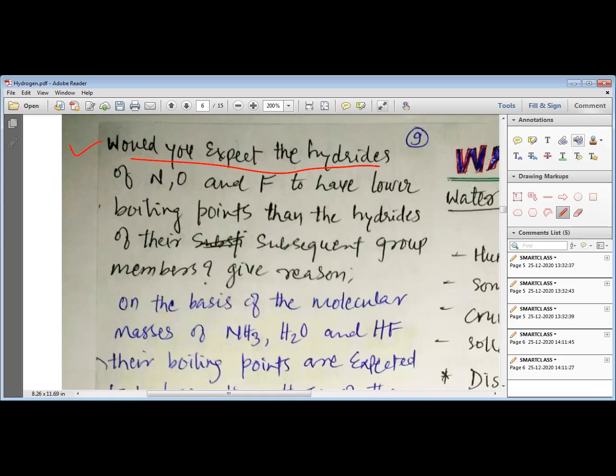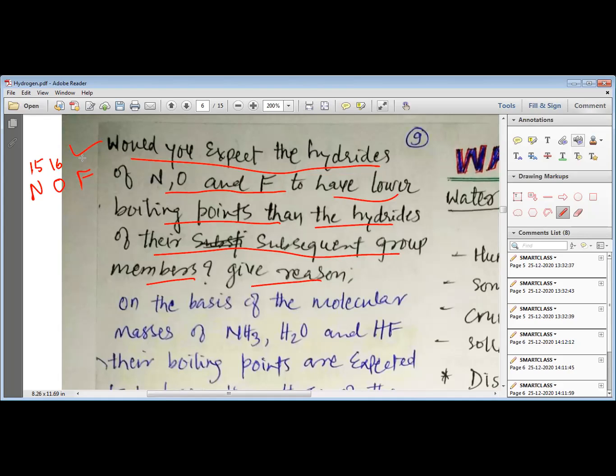Would you expect the hydrides of nitrogen, oxygen and fluorine to have lower boiling points than the hydrides of their subsequent members? Give reason. Now, first of all, we need to know about nitrogen, oxygen and fluorine. So nitrogen belongs to group number 15, this is 16 and this is 17.